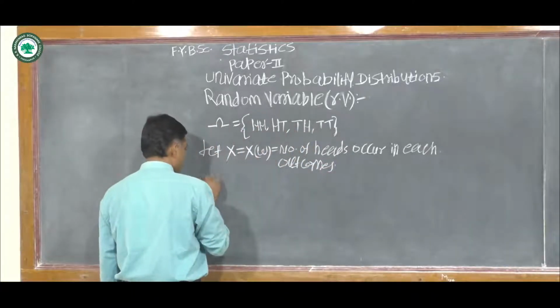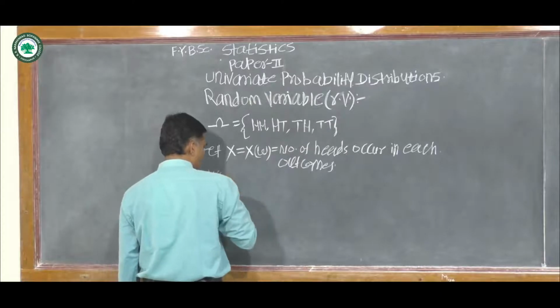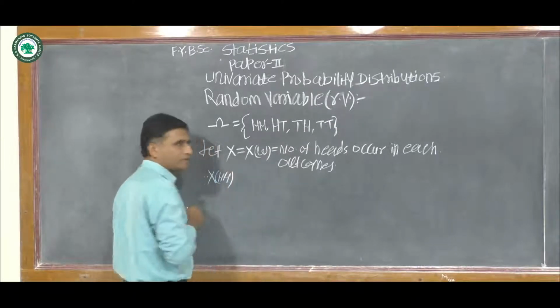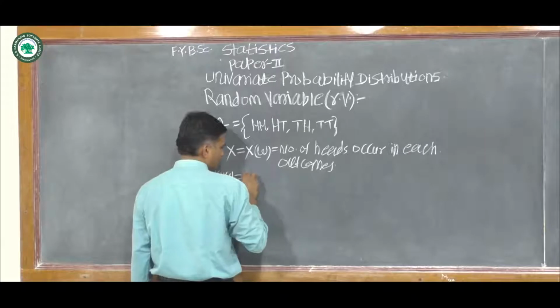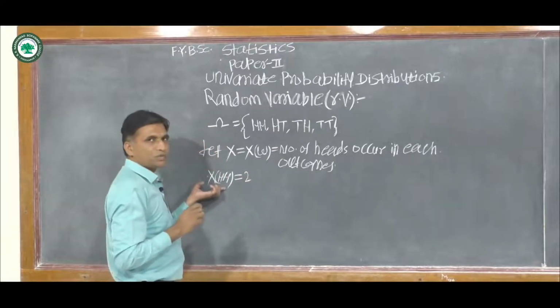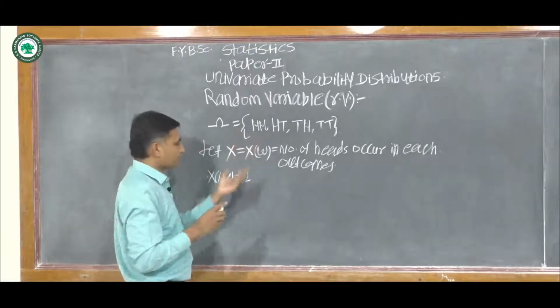Therefore, X of HH equal to 2. That is, there are two heads in the first outcome.